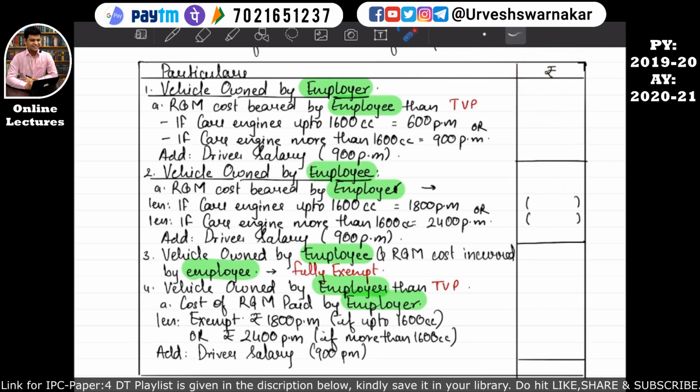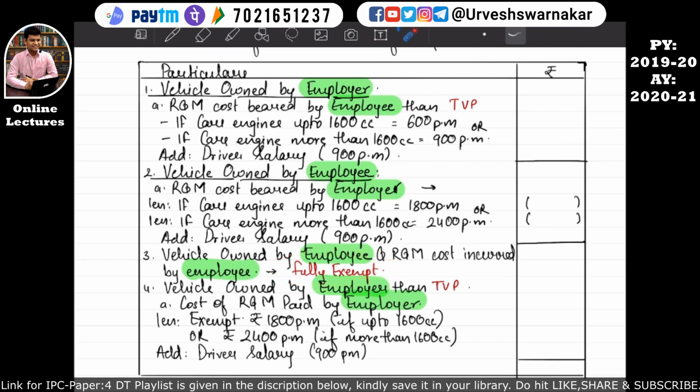in the computation of income from salary. I hope this is quite clear. Third point says that if the vehicle is owned by the employee and the repairs and maintenance cost is also incurred by the employee, that means you are having your own vehicle and you are only bearing the cost of the vehicle, so why will this be considered as a perquisite even? It will not even be considered as a perquisite, it will be considered as you are using your own vehicle for your own benefit, so it won't be considered as a perquisite. That means it is fully exempt.